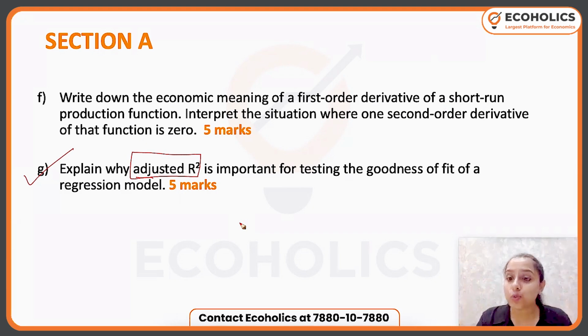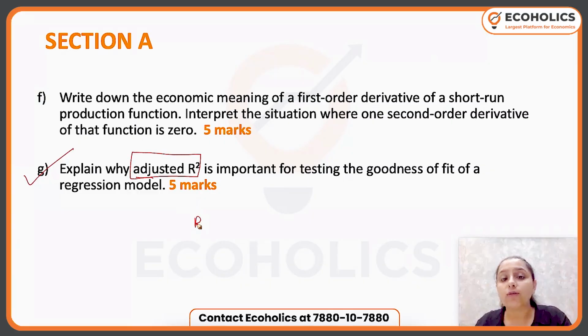Whereas R square, so don't focus too much on R square in this, just one line. R square, when I add more explanatory variables, R square will increase no matter what. But adjusted R square will impose penalty if I keep on increasing more explanatory variables.